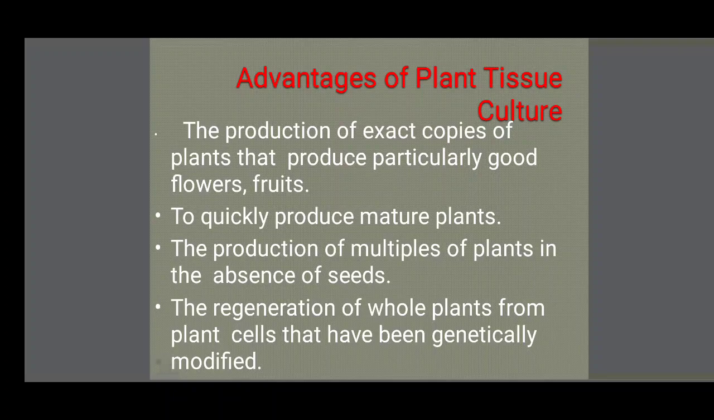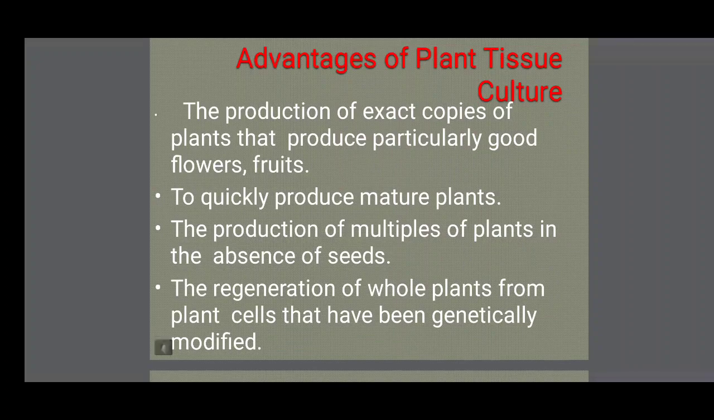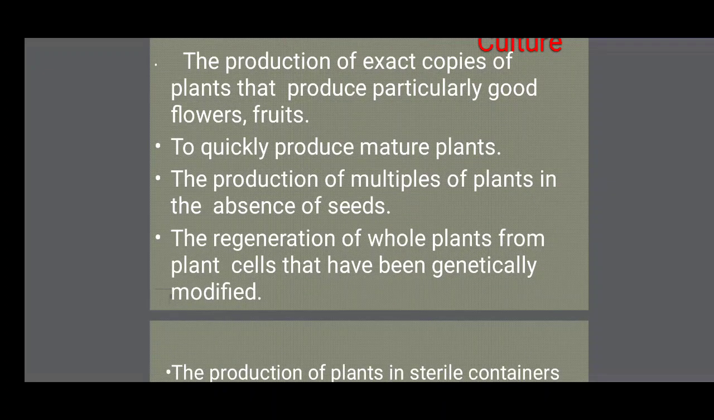To quickly produce mature plants. So in the method of plant tissue culture, we produce mature plants in very little time. The production of multiple plants in the absence of seeds. Some plants like Musa paradisiaca, the banana tree, do not possess seeds, they do not bear seeds. How can we get the seedlings? So for these types of seedless plants, we can use tissue culture to produce a number of plants for agriculture purposes.